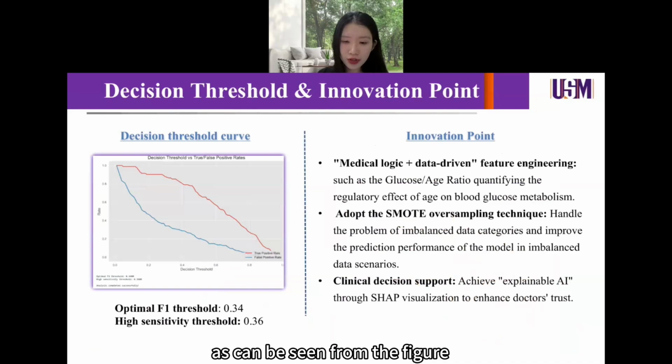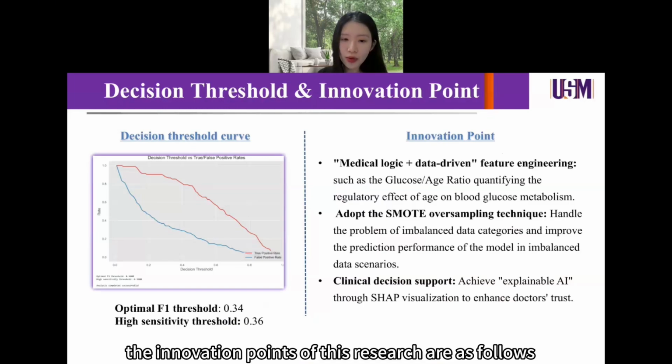As can be seen from the figure, the F1 score is maximized at 0.34, set a high sensitivity threshold of 0.36 for large-scale screening.